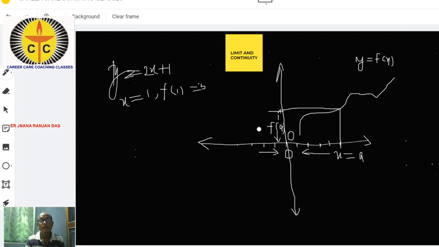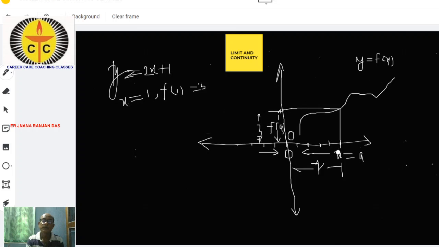So this value is 3. If you take particularly this value is 3, at x is equal to 1. Suppose this is 1, this is your 1. For this value 1, the value of the function we get is 3.